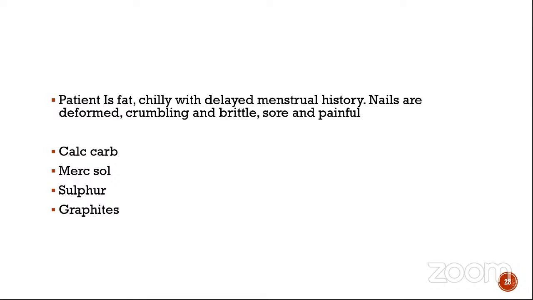But fat, chilly with delayed menstrual history, that is important. So obviously the remedy will be graphites, okay, because graphites is having that menstrual irregularities, delayed menstrual history, fat, chilly, lazy, okay. So this is the subtle difference between calcarea and graphites, okay. Let's go to the next one.